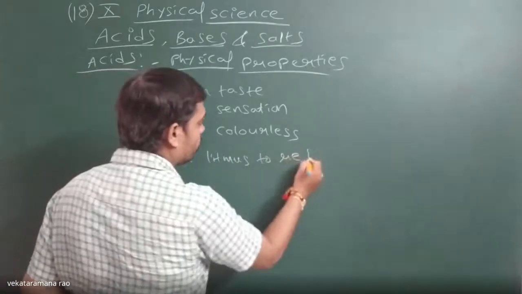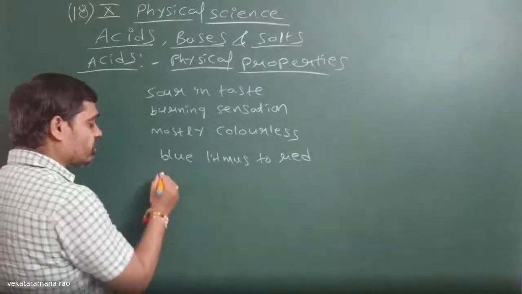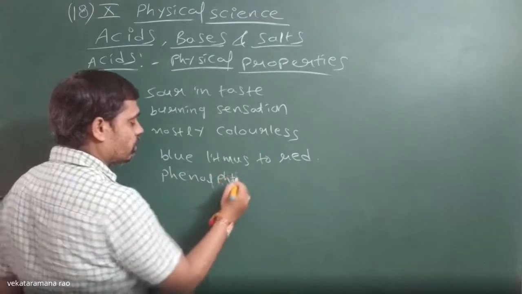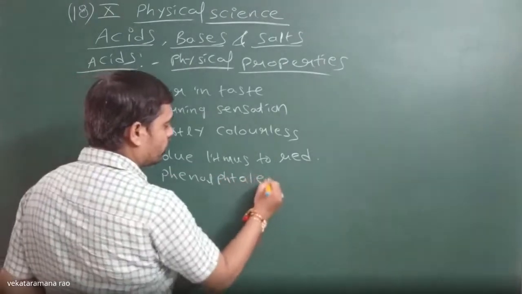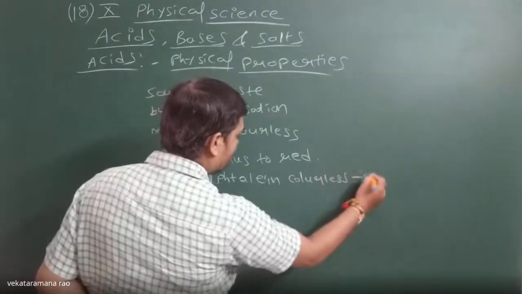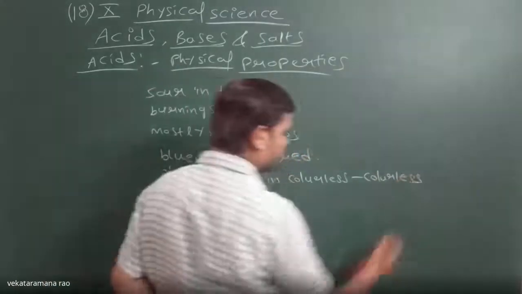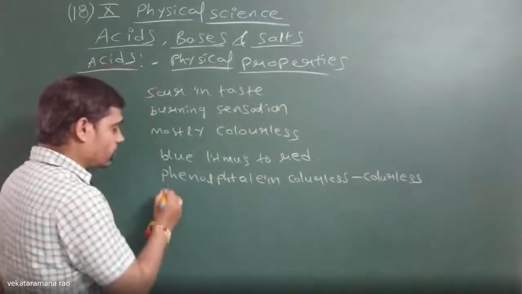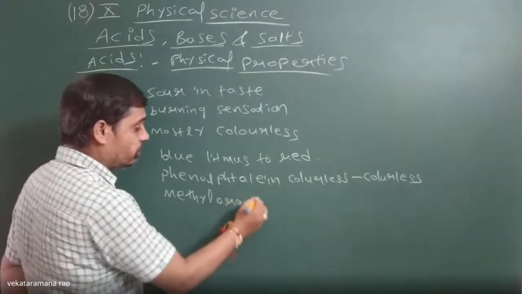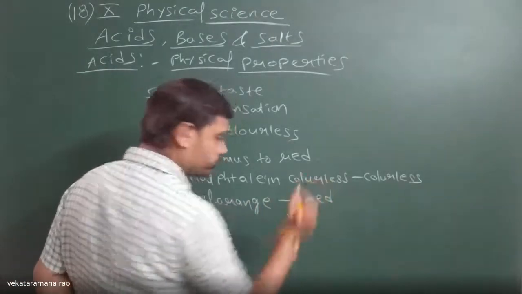Phenolphthalein remains colorless; it won't give any color change with the phenolphthalein indicator. And for the methyl orange indicator also, it will change to red.